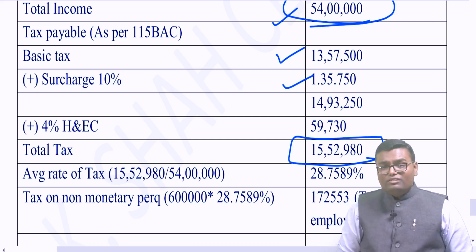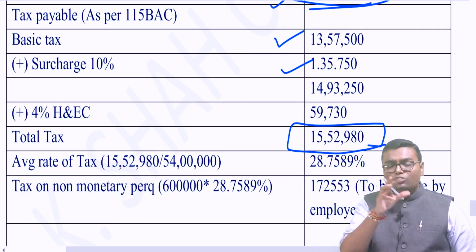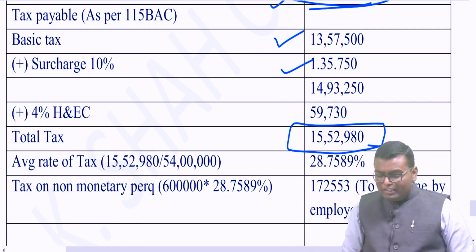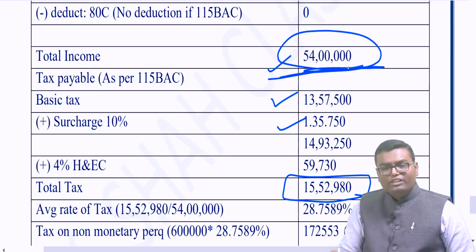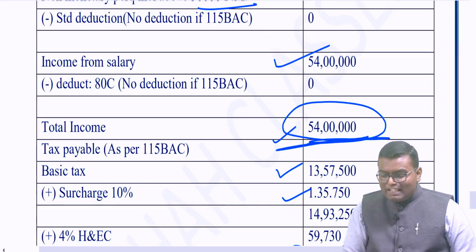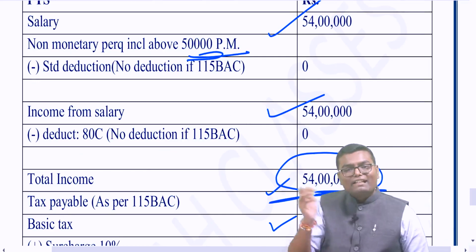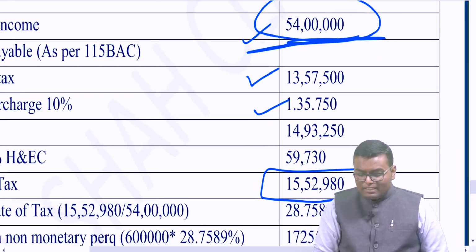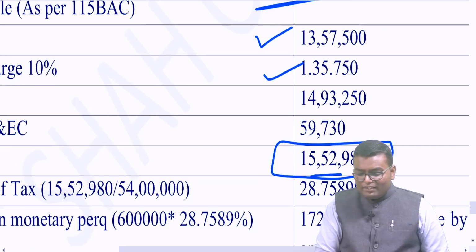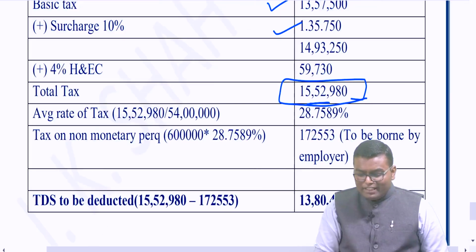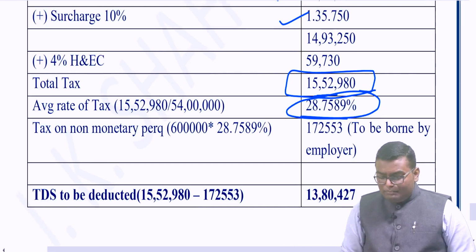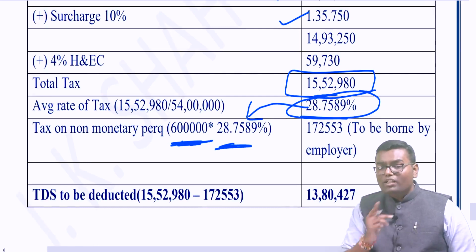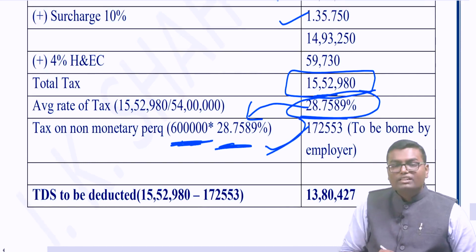So here first of all we'll calculate how much tax is to be apportioned to that 6 lakh rupees. What simple thing can we do? 15,52,980 is the total tax on the total income 54 lakh, and perquisite is rupees 6 lakh per annum. Then what will be the tax on rupees 6 lakh? First find out the average income tax rate: 15,52,980 divided by total income of 54 lakh. So average income tax rate will be 28.7589%. Perquisite that I am getting per year is 6 lakh rupees. Applying the average tax rate, the tax on non-monetary perquisite will become 1,72,553.